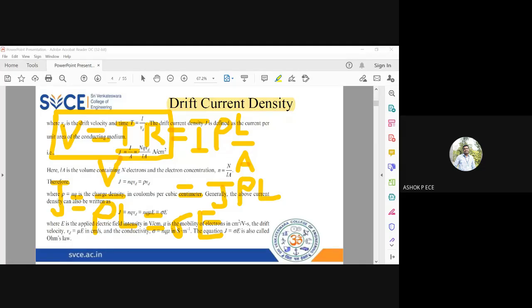Anybody having a doubt in this portion, you can unmute yourself and ask your doubt.